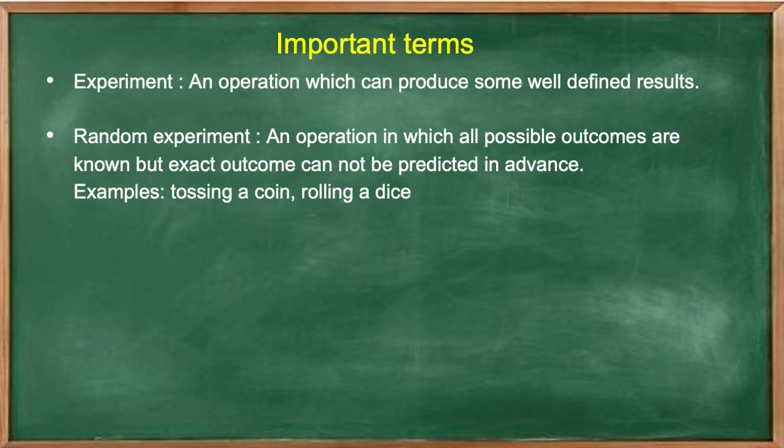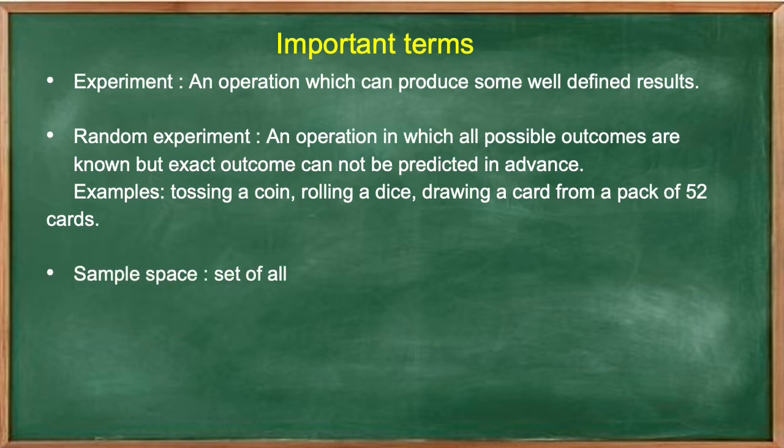Examples: tossing a coin, rolling a dice, drawing a card from a pack of 52 cards. You must be knowing already that all these examples are experiments, but in any of these you cannot predict the exact result before doing the experiment. That is why these are called random experiments. Sample space: set of all possible outcomes in an experiment.